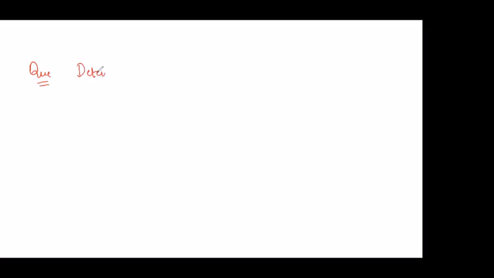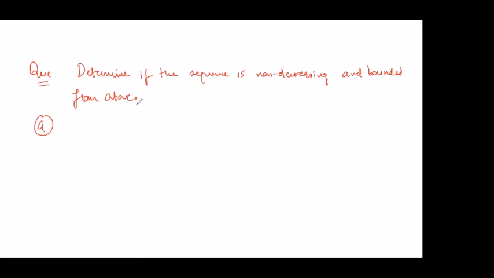So in the first question, we only have to tell whether the sequence is non decreasing and bounded from above or not. Determine if the sequence is non decreasing and bounded from above. We don't have to talk about convergence; we can mention it additionally, but for now we are not answering about the convergence, right? We are just determining two things, whether the sequence is non decreasing and whether it is bounded from above. We have to check both things.